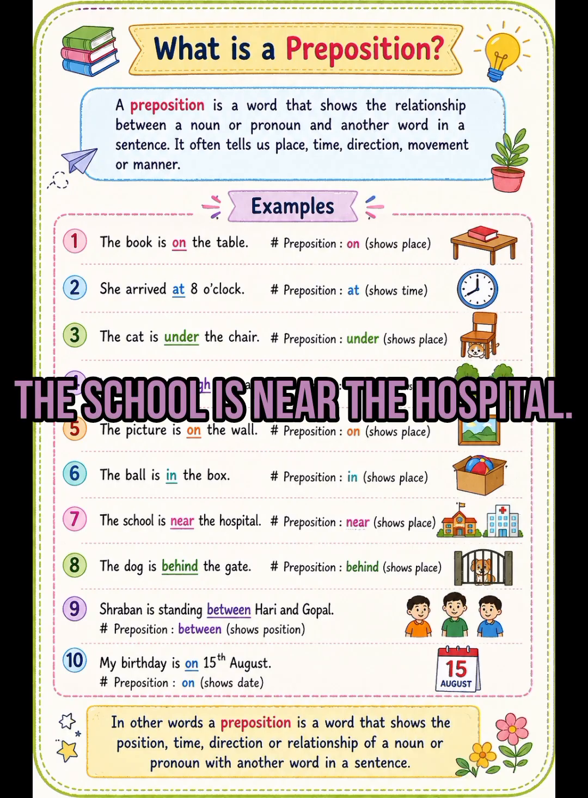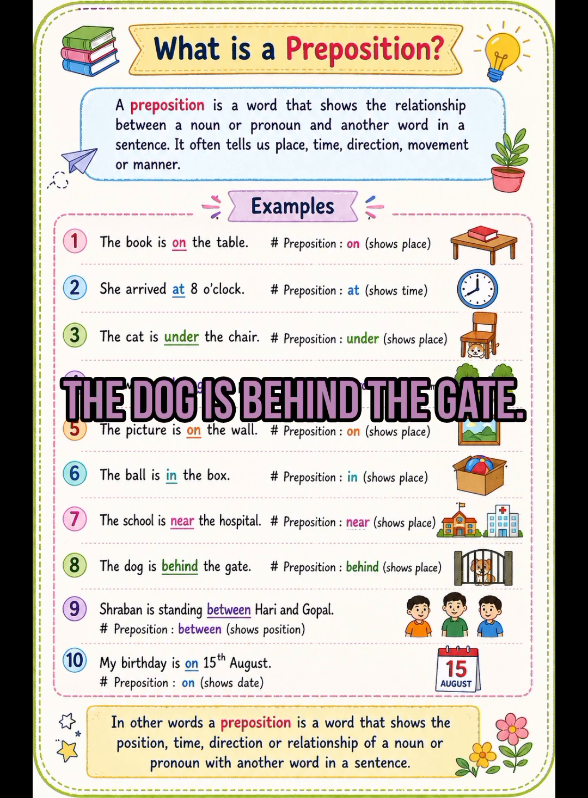Example number 7. The school is near the hospital. In this sentence, the preposition is near and it shows place. Example number 8. The dog is behind the gate. In this sentence, the preposition is behind and it shows place.